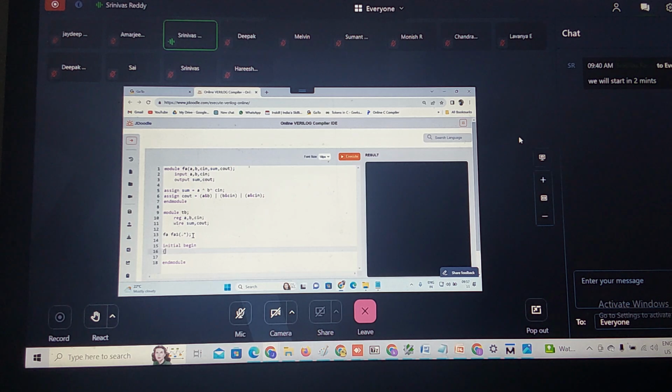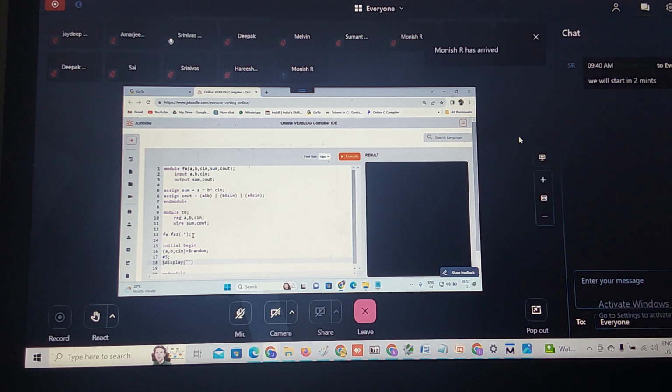Okay. Shall I go with the concatenation operator of generating A, B, C values, inputs A, B, Cin. This is equal to $random. Then let me give some sim time to print the output. Then what I need to do? Display, what I need to display.